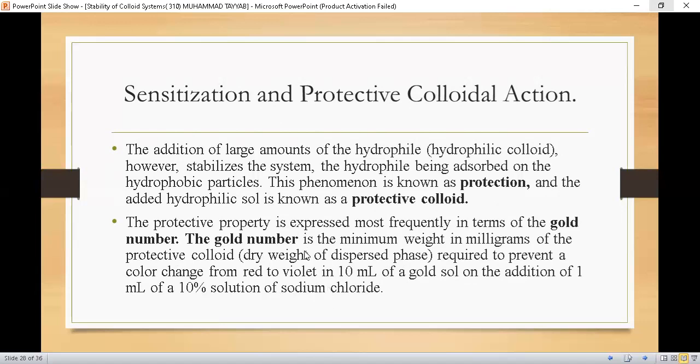Students, protective colloids are simple. We add a hydrophilic colloid to a hydrophobic colloid. The hydrophilic colloid forms a protective sheet around it, and this action is called protection. The colloid which we have added for protection is called protective colloid.